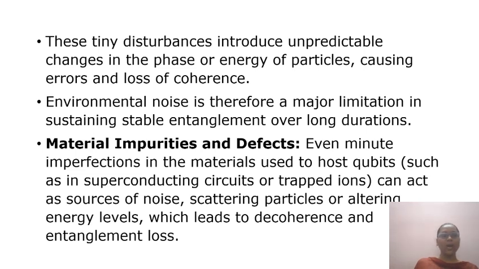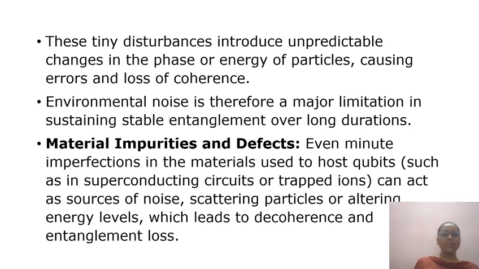In the quantum world, the second theoretical barrier is environmental noise. Even the smallest disturbance matters. Slight temperature shifts, stray magnetic fields, or mechanical vibrations can disrupt the fragile entangled state. Unlike decoherence, which is a general loss of quantum behavior, environmental noise specifically comes from external physical sources that interact with the system.